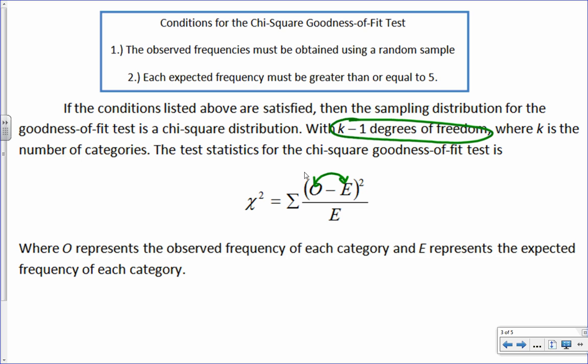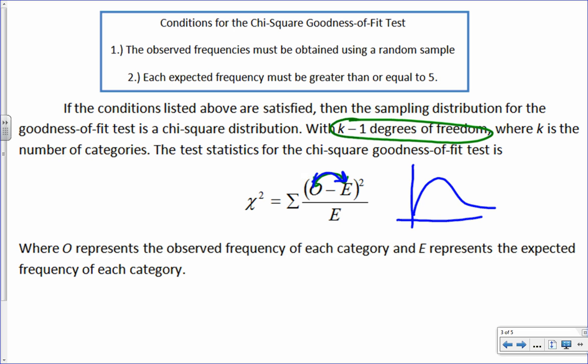But here's the problem. Our distribution looks like this, correct? You with me so far? So what if these two are really far away from each other? That's going to be a bigger number, correct? And then I'm going to square it, and that's going to make it even bigger. And then I'm going to divide that. I'll bring it back down a little bit, but it's still going to be pretty big, correct?